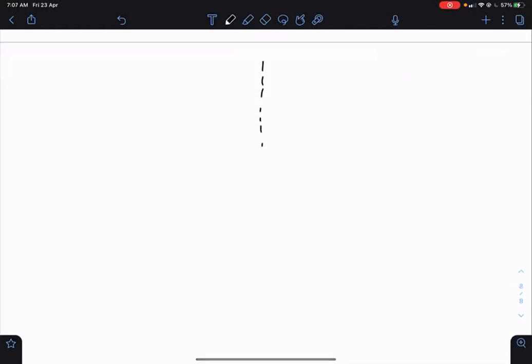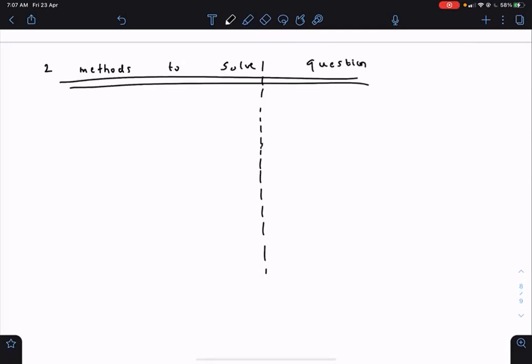Now, let us talk about two methods to solve any question. And from here, a distinction between potential and potential energy will be made. Let's say you have got Q1, Q2, Q3. And there is a very long smooth pipe.